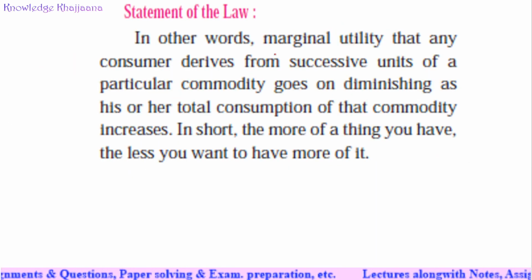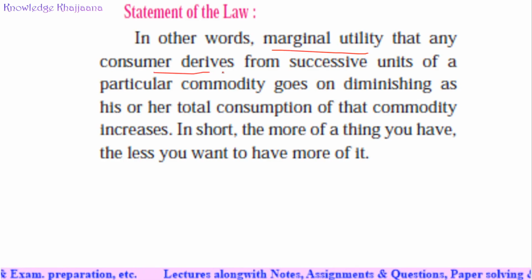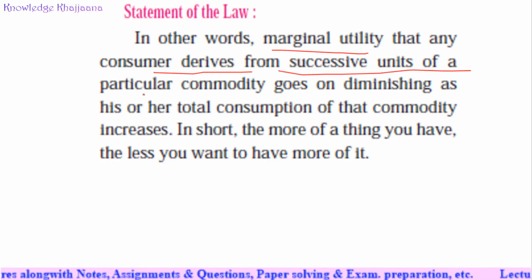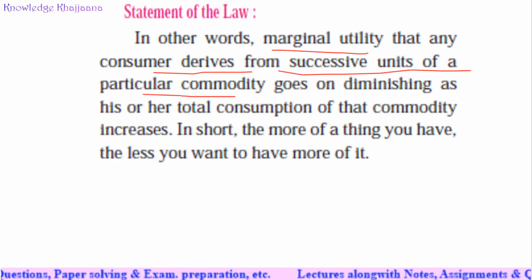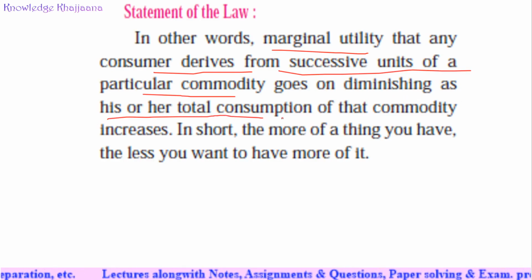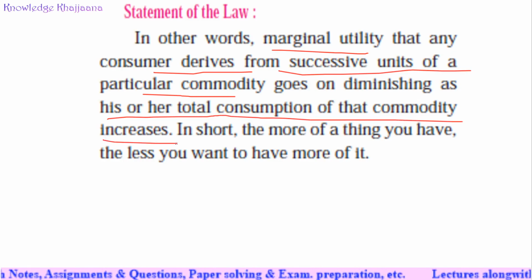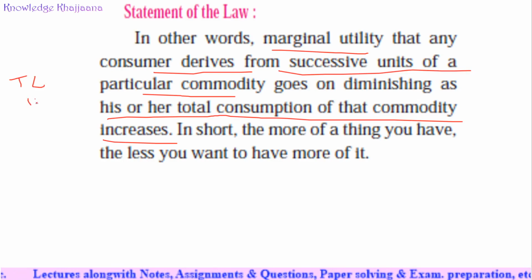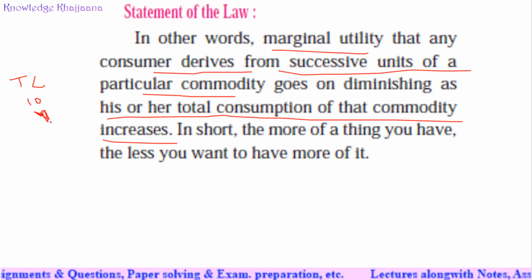In other words, the marginal utility that any consumer derives from successive units of a particular commodity goes on diminishing as his or her total consumption of that commodity increases. See, as total consumption keeps on increasing, 10, 18, 24, 30, right? We can consider the total quantity of water in your stomach as it keeps on increasing. What happens with the successive units?